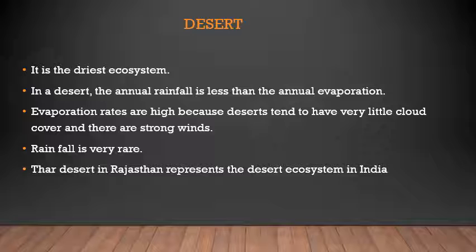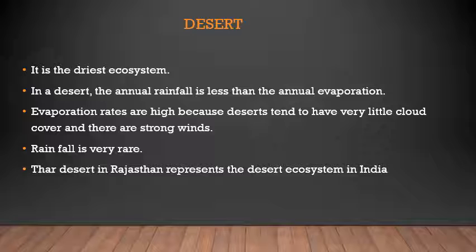So the evaporation rates are high because the deserts tend to have very little cloud cover. How do we have cloud cover, right? There in the desert the cloud cover is very little. Rainfall is very rare. There is rarely any rainfall. Thar desert in Rajasthan represents the desert ecosystem in India.